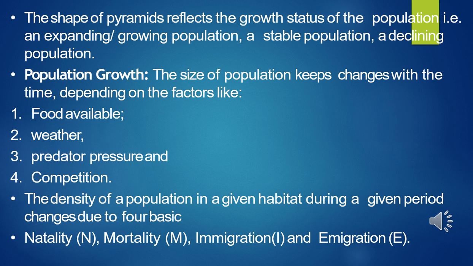If the age pyramid is bell-shaped, the number of pre-reproductive and reproductive individuals is almost equal. Post-reproductive individuals are comparatively fewer. The population size remains stable, neither growing nor diminishing.